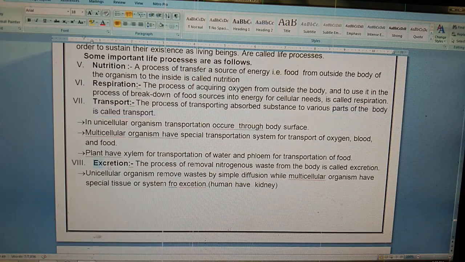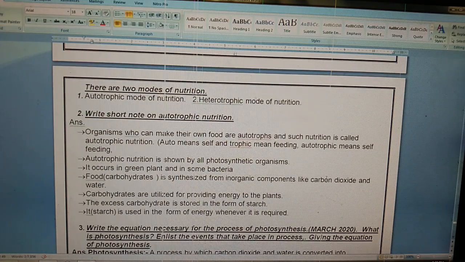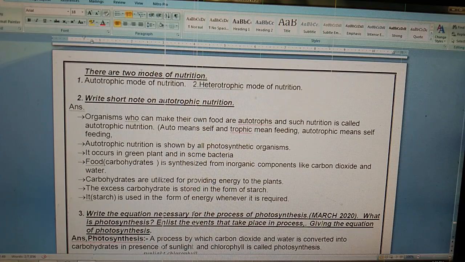Lastly, excretion. After transportation, whatever nitrogenous waste is formed, the process of removal of nitrogenous waste from the body is called excretion. After these life processes, we have studied modes of nutrition. See, there are 2 modes of nutrition. First, autotrophic mode of nutrition, that we have already studied. Second is heterotrophic mode of nutrition, that we are going to study today.